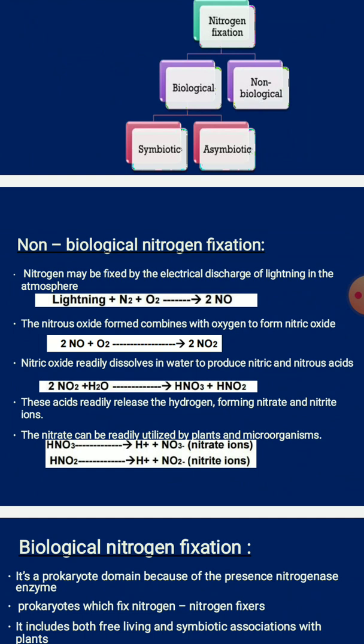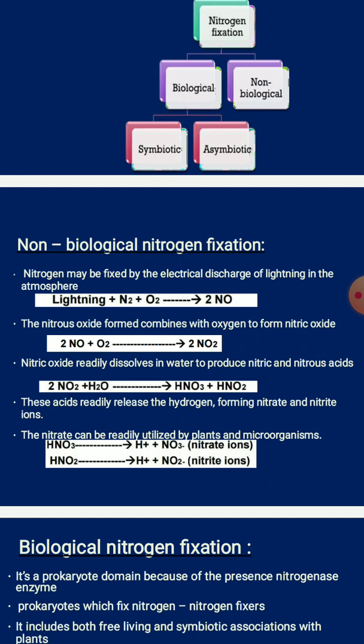So you can make out here nitrogen, that is N2, plus O2, which combine to give rise to nitrous oxide, that is 2NO. Then this nitrous oxide which is formed combines again with an oxygen molecule to form nitric oxide, that is 2NO2. So this nitric oxide is readily dissolved in water to form nitric acid, that is HNO3, and nitrous acid, that is HNO2.